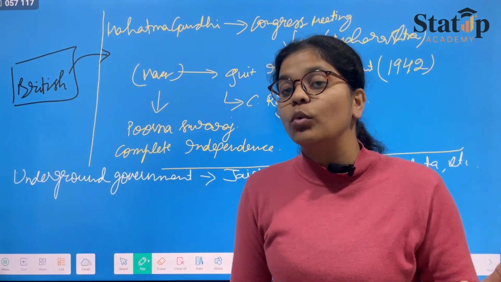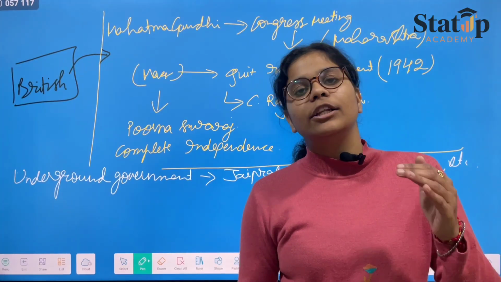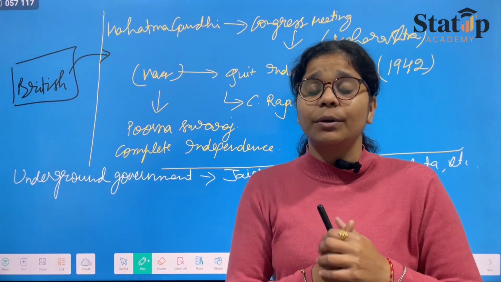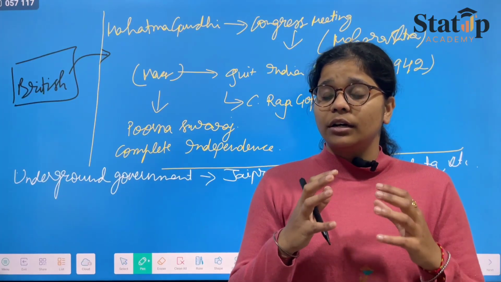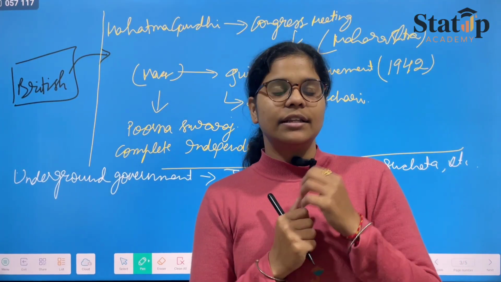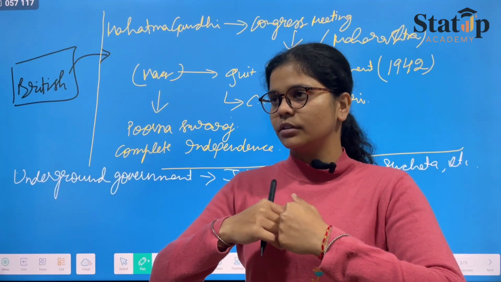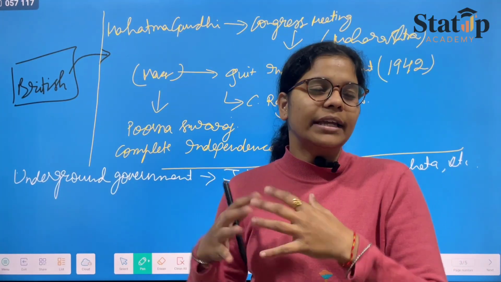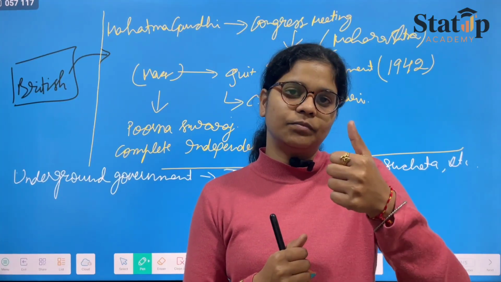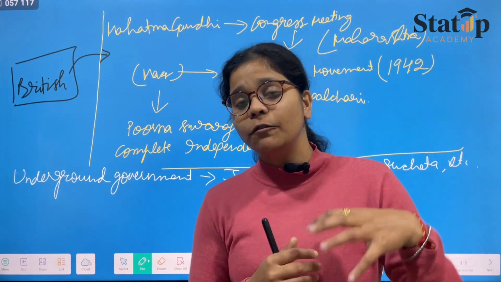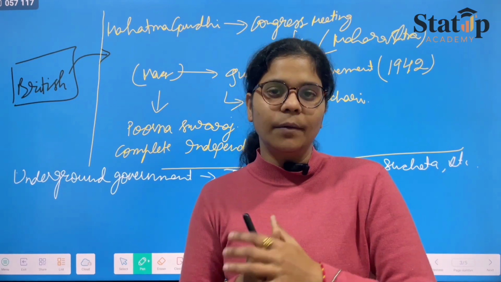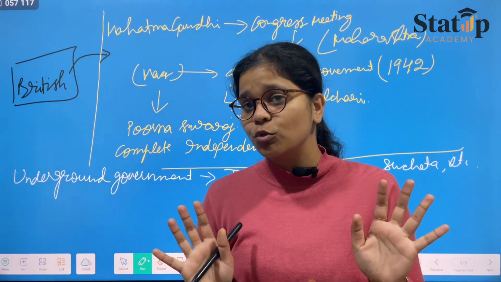And till then, what was the normal public doing? Till then, the normal public was following all the things that were asked of them. They gave up their jobs, they gave up everything, like the factory materials that used to come from Britain and be sold in India at very high prices, so people never used to buy those.